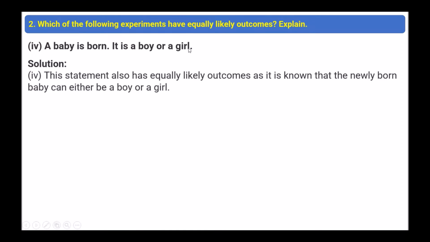A baby is born. It is a boy or a girl. This also has equally likely outcomes, as it is known that the newly born baby can either be a boy or a girl.